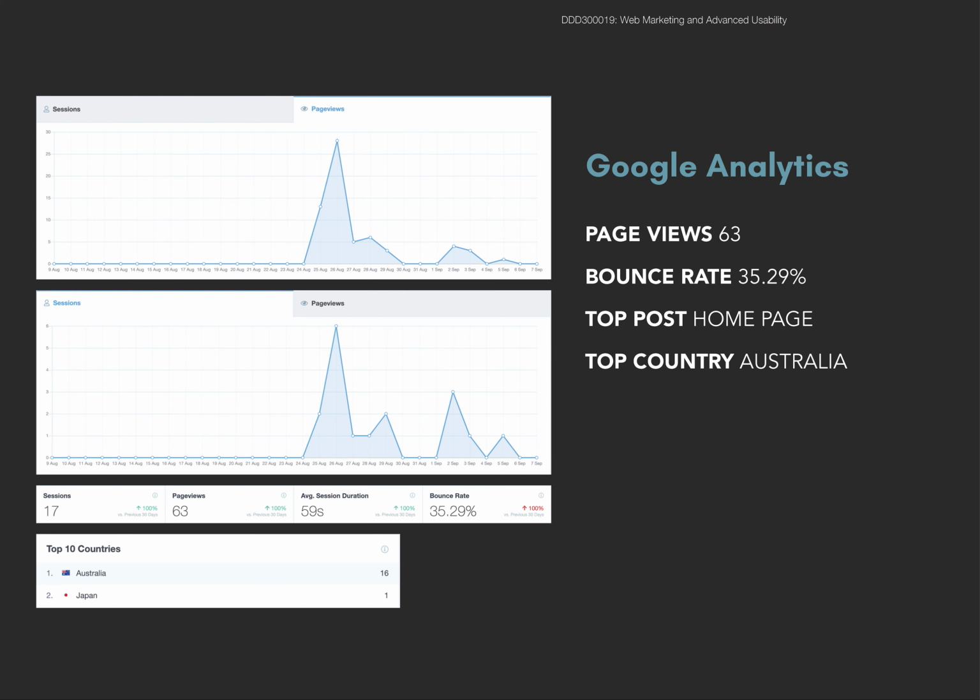According to Google Analytics, the website has had 17 sessions so far with 63 page views at an average of 3.71 pages viewed per session. A bounce rate of 35.29%, with the most viewed page being the home page, with the most users coming from Australia. While all of these numbers are low, the most concerning figure is the average session duration, which is only 59 seconds. This is understandable when you take into account the homepage was unavailable until recently. So this result makes sense, as I'm sure most people clicked off once they realised it wouldn't load properly.